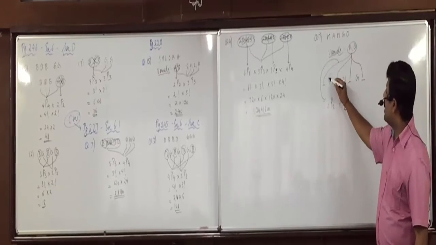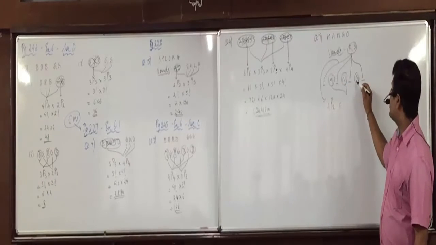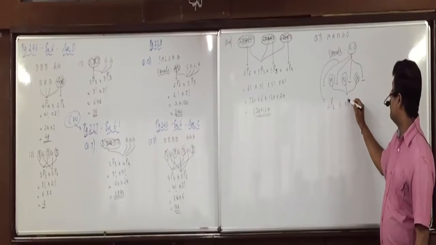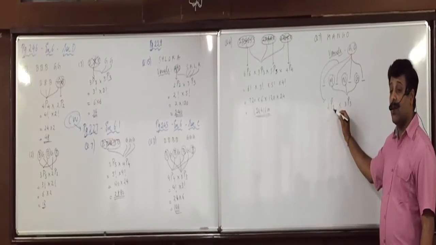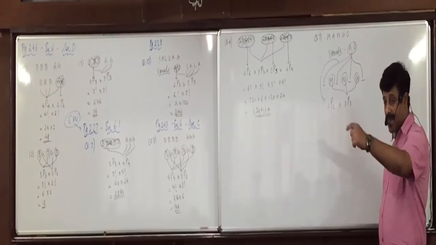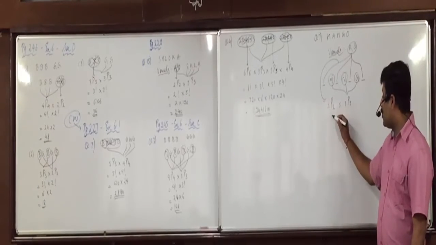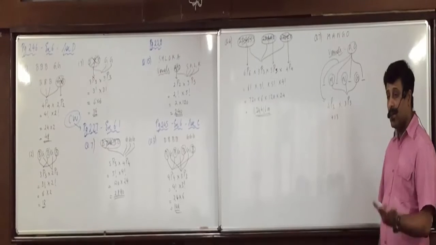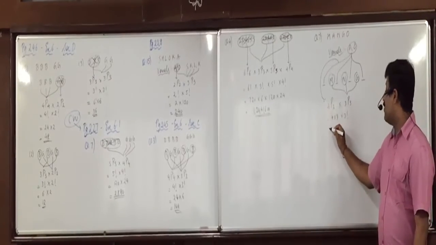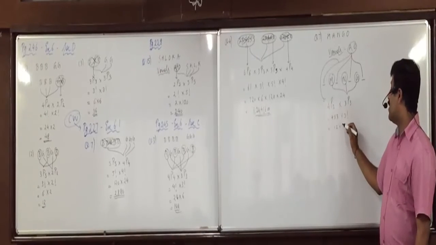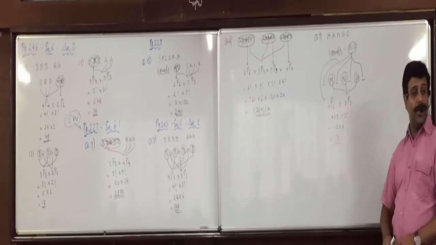And three letters M, N, G at three places can be arranged in 3P3. NPR's formula: 4P2 is 4 into 3, 12. 3P3 is 3 factorial, which is 6. Total 72 ways.